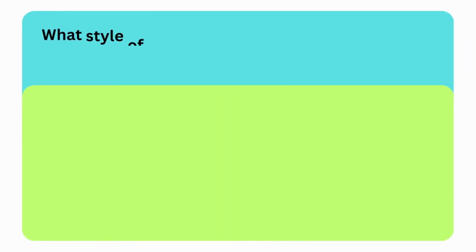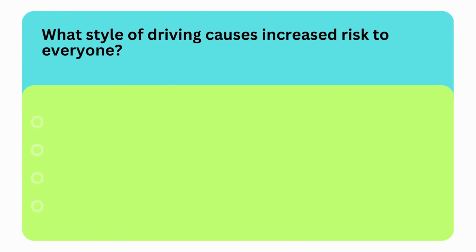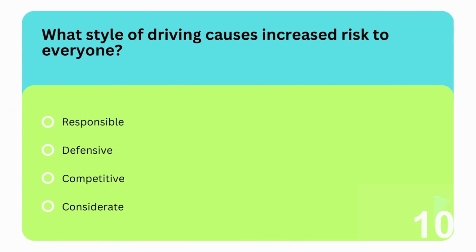Next question is, what style of driving causes increased risk to everyone? Options are responsible, defensive, competitive, or considerate. So the correct option is third option. Competitive driving increases the risk for everyone.